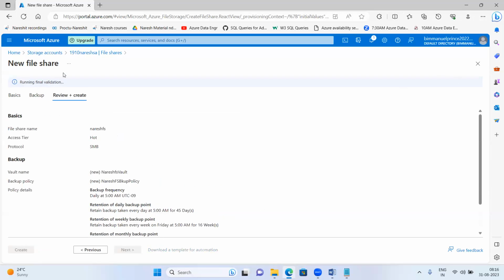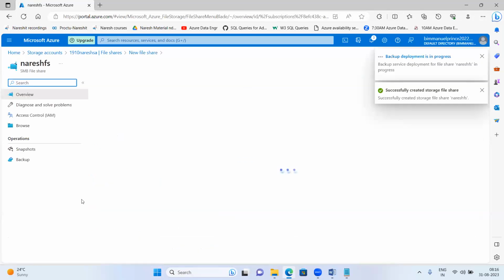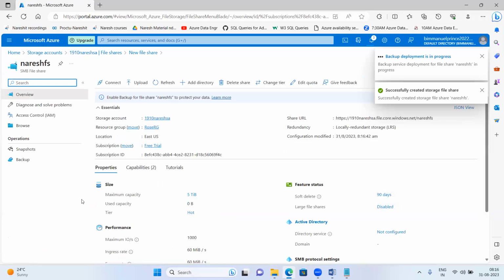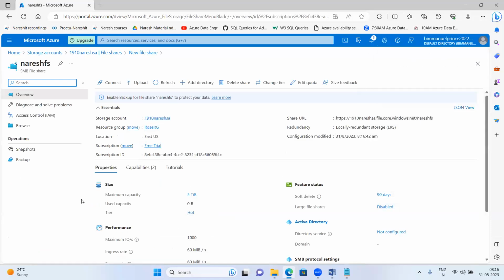It is doing the validation. It is checking all the inputs we have given, whether they are correct or not. Just hold on for some time. Okay, validation got passed. Very nice. Then click on create. Once you click on create, it will create a file share storage service for us.